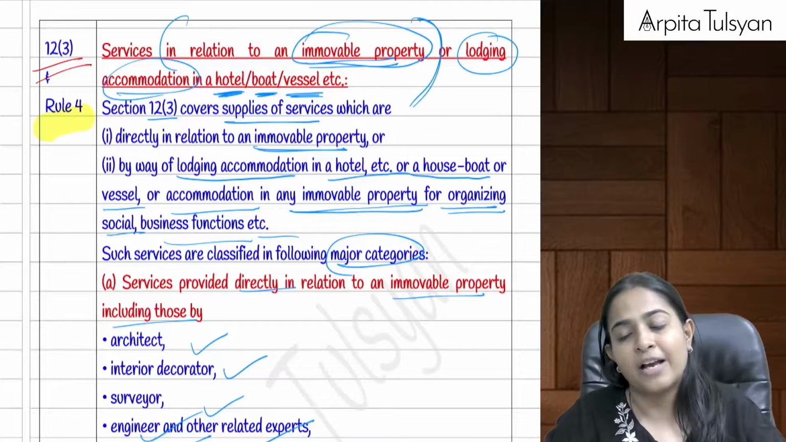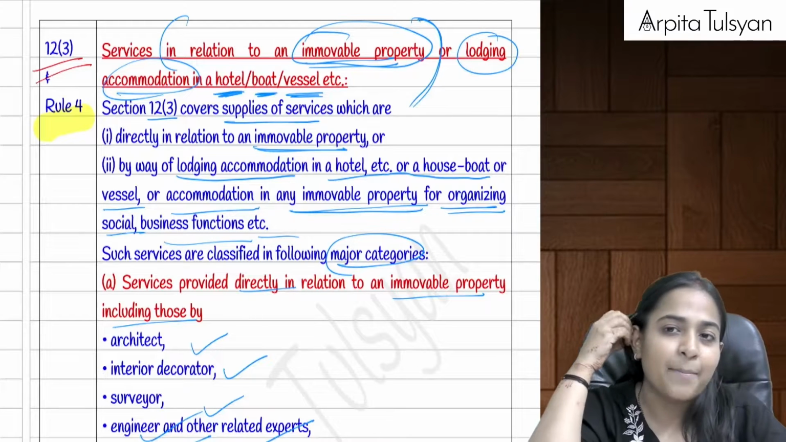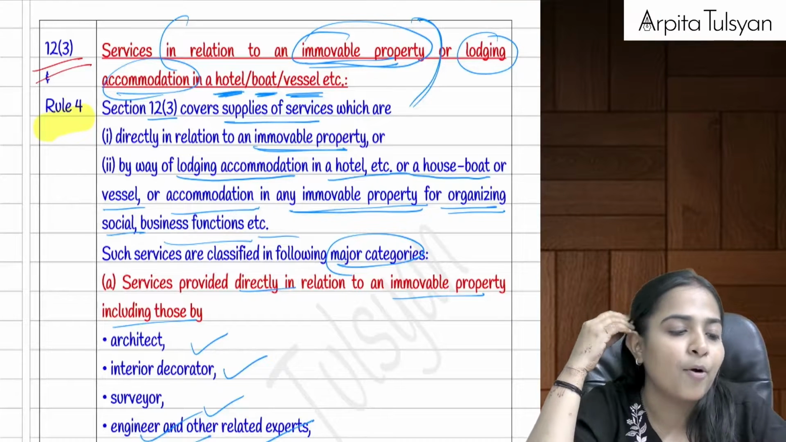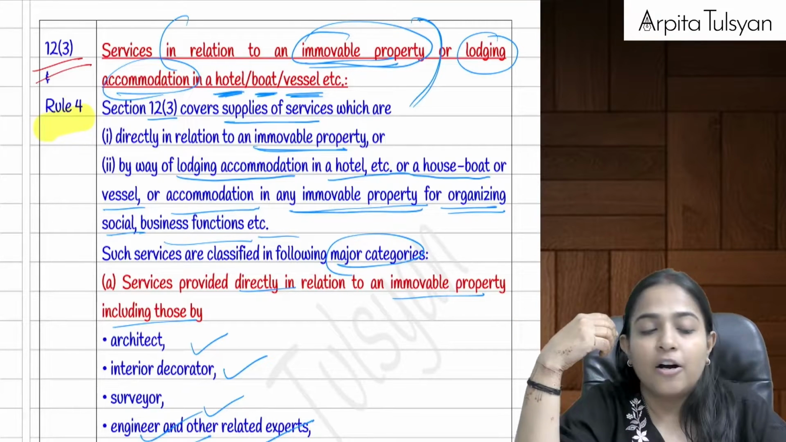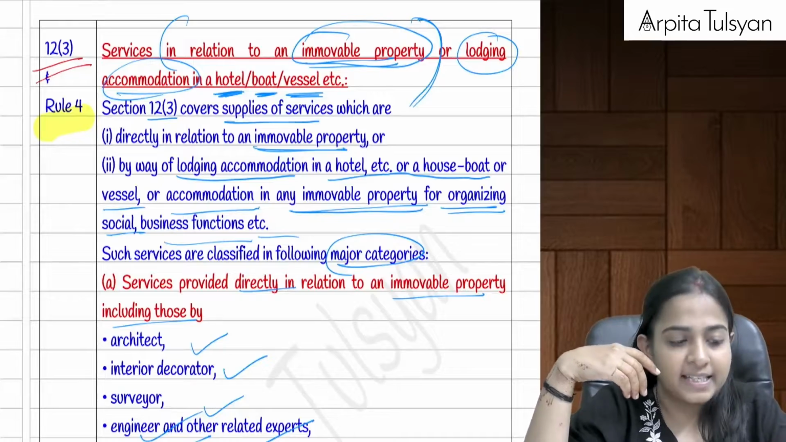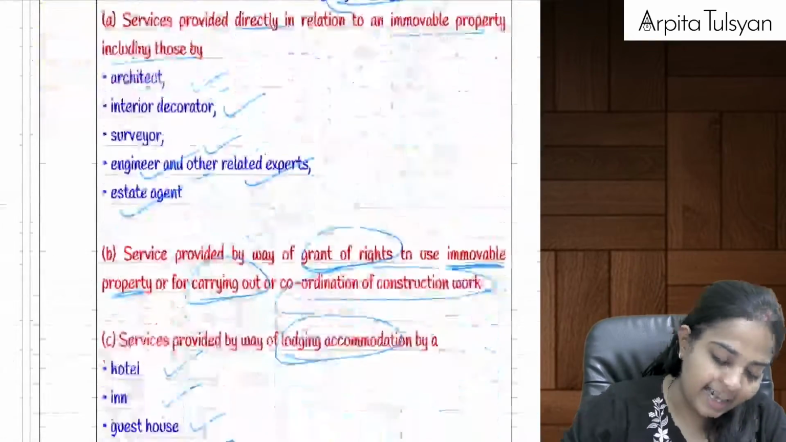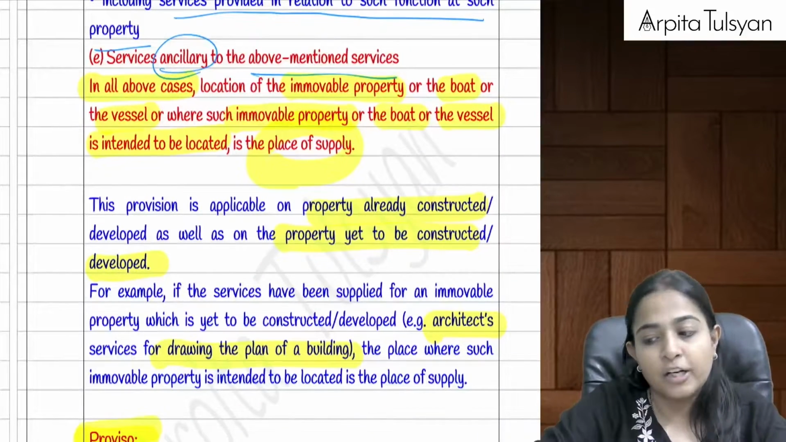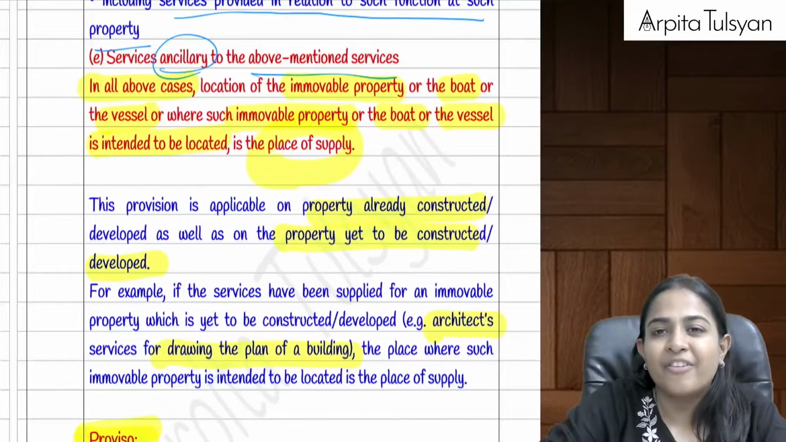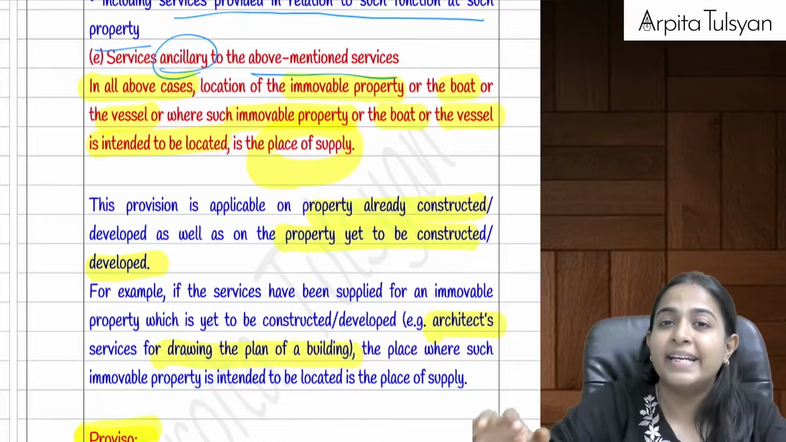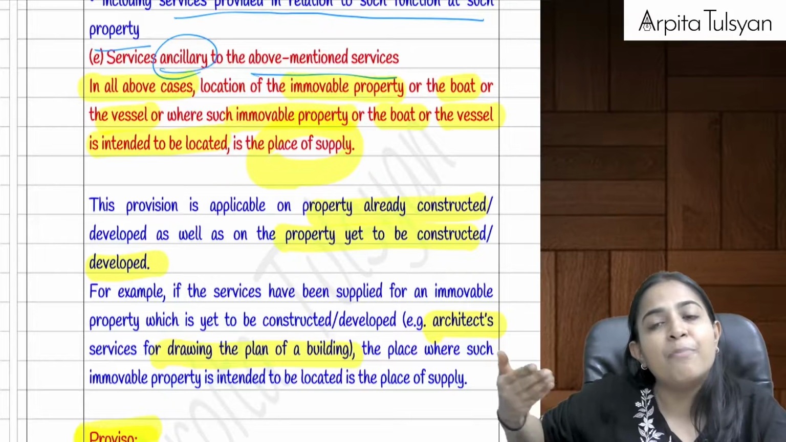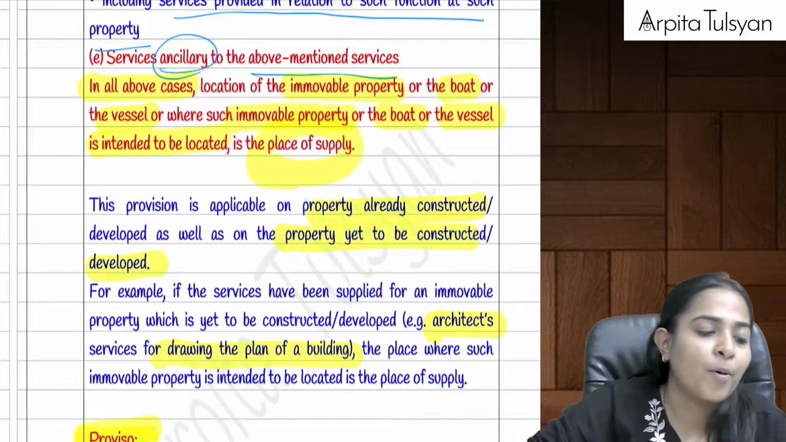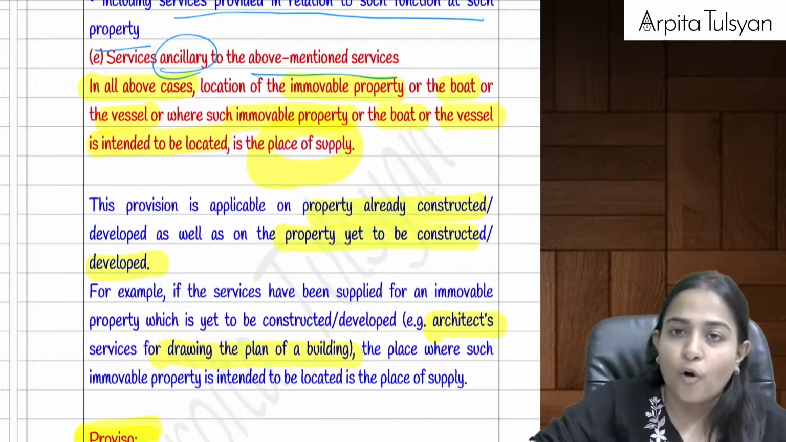Suppose I want to conduct any marriage functions, or any office functions in any immovable property, etc., then services provided for that. In such cases, what are they telling? In all these cases, they are telling that by default the place of supply will be the place where the immovable property is located, or where the immovable property is intended to be located. So the location of the immovable property will be considered as the place of supply.